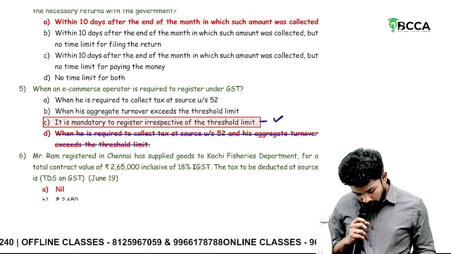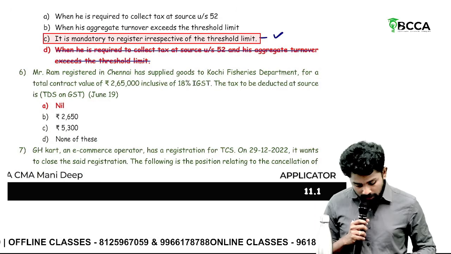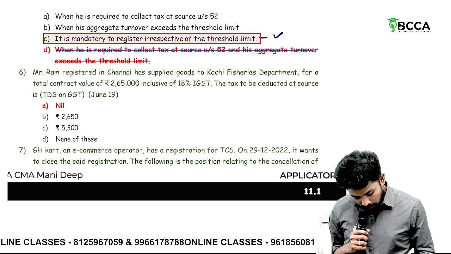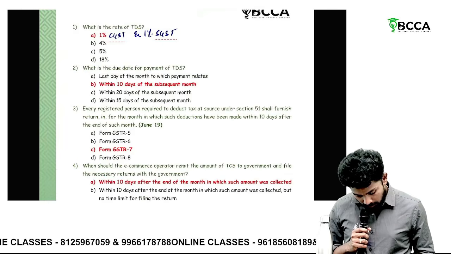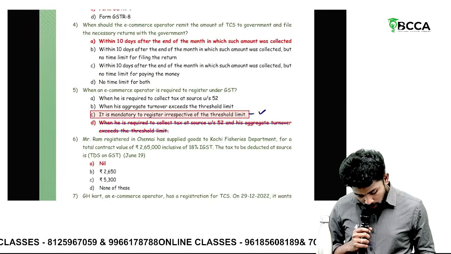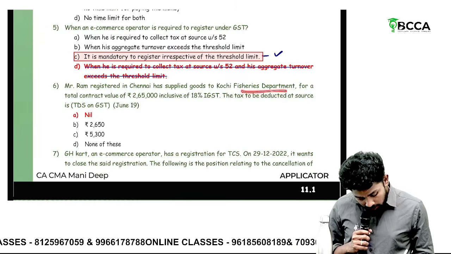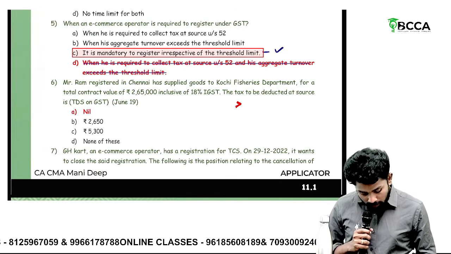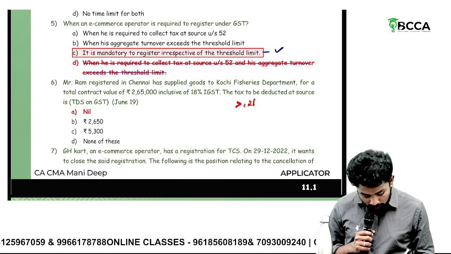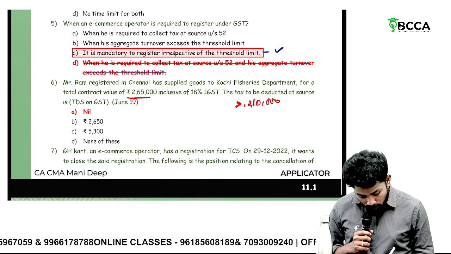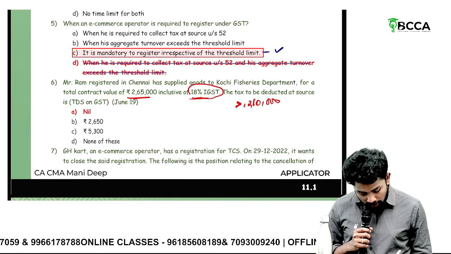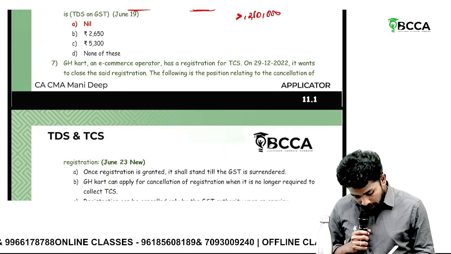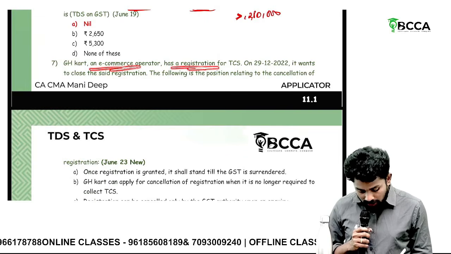Then, Mr. Ram registered in Chennai has supplied goods to Kochi's Fisheries Department for a total contract value of 2,65,000. Sir, TDS provisions are applicable when the contract value is greater than 2,50,000. Here, this is inclusive of GST. If you exclude GST, then it is within 2,50,000, so TDS is not applicable.